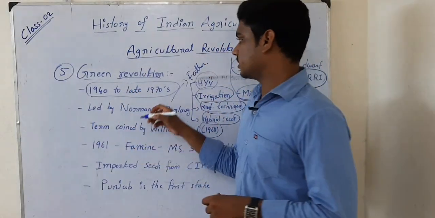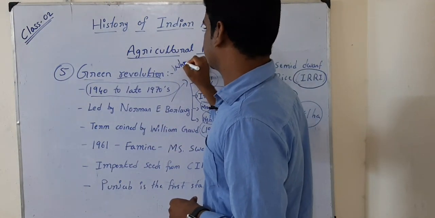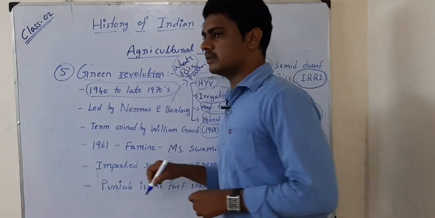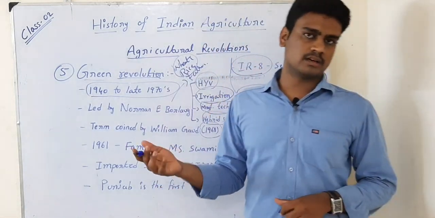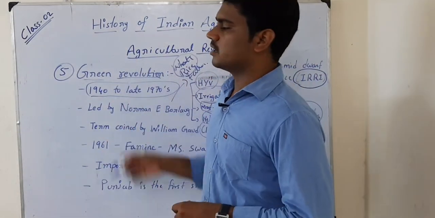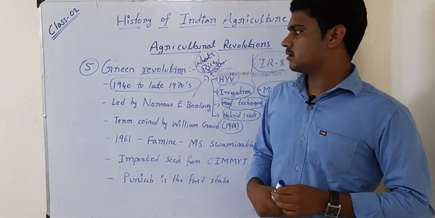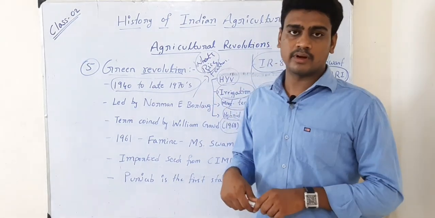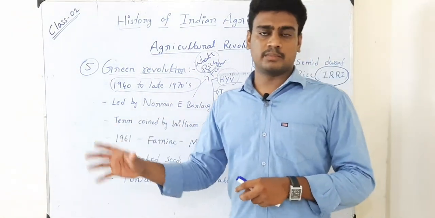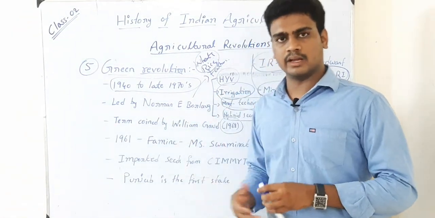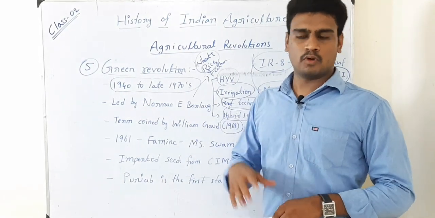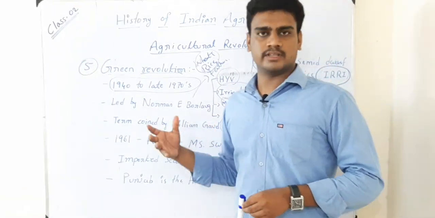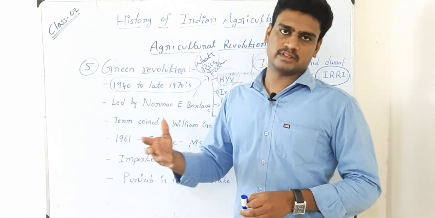This Green Revolution was especially for wheat and rice crops. For all the crops, they named it the Rainbow Revolution. Now they are especially concentrating on the Evergreen Revolution, aiming at much more yield on every crop, so they are concentrating on the overall development of agriculture. Further, I'll be explaining in the further classes.